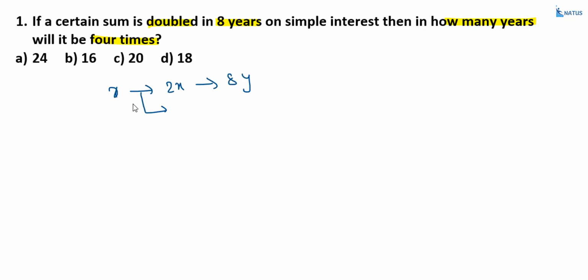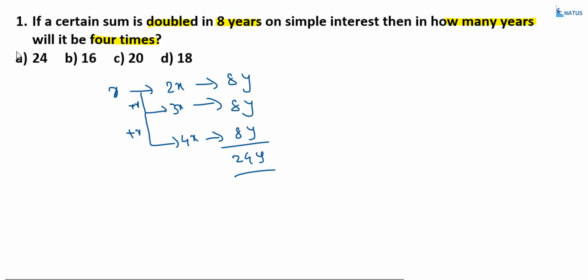Now, another x, so that is equal to 3x. How many years are required? 8 years are required. Next, another x. This x is interest, right? So this is equal to 4x. How many years are required? 8 years. Total 24 years are required. Option A is the correct answer.